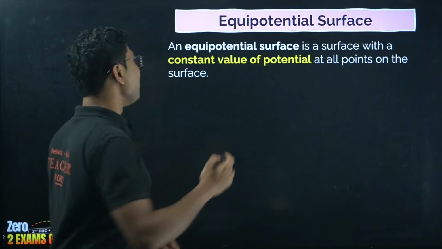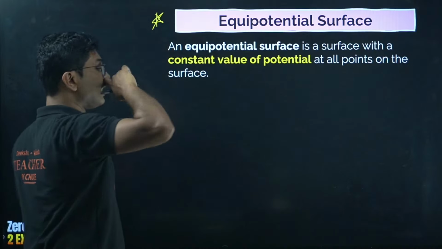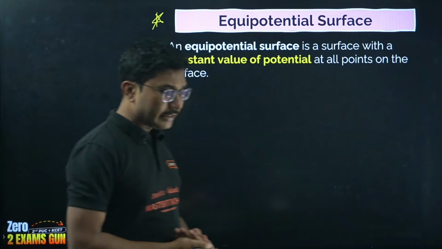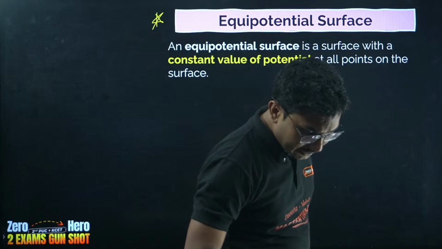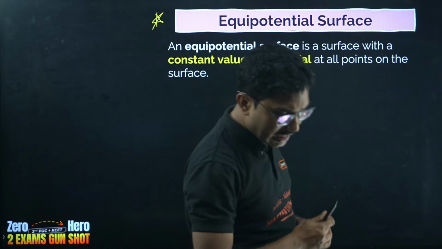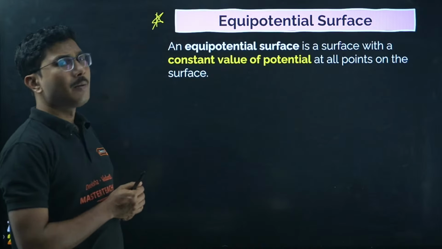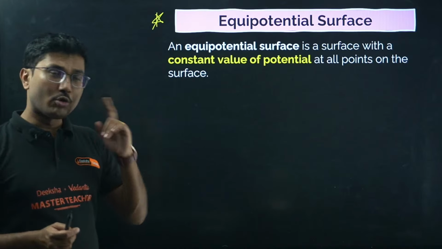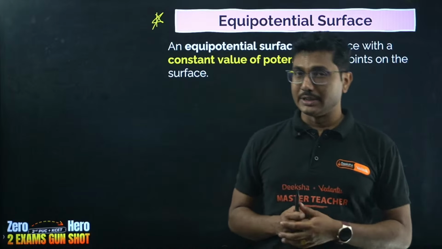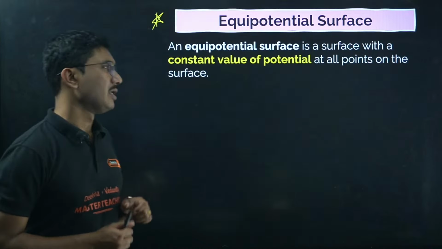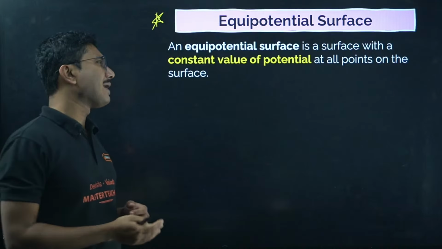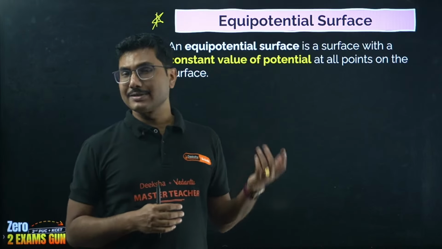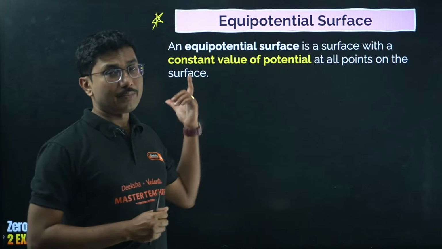Equipotential surface is a very, very important concept from this chapter. Based on this, we have seen MCQs, we have seen questions coming, on properties of equipotential surface. Sir, is the derivation important for U = -pE cos theta? Pradyum, I have not seen that derivation, but based on that, questions will come in KCET. The derivation may not be that important. The more important derivation is tau equals p cross E. According to my experience, it has not come in the last 4-5 years, but obviously the formula is important.